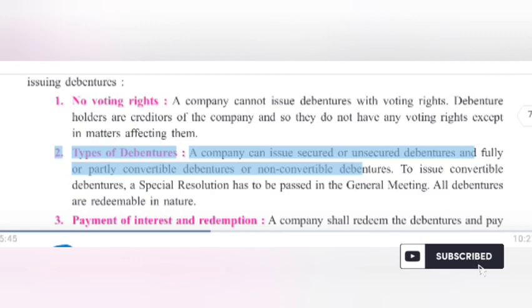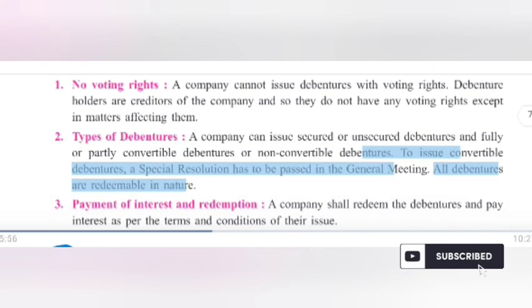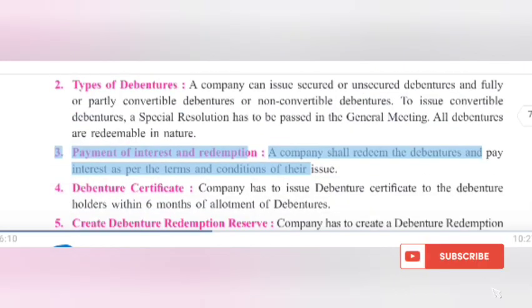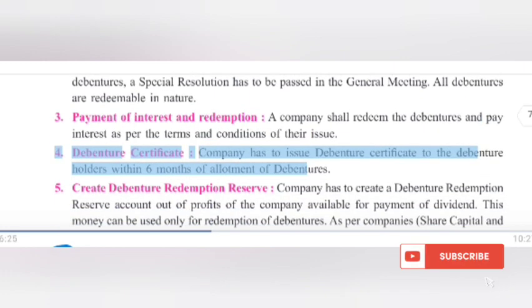2. Types of debentures. A company can issue secured or unsecured debentures and fully or partly convertible debentures or non-convertible debentures. To issue convertible debentures, a special resolution has to be passed in the general meeting. All debentures are redeemable in nature. 3. Payment of interest and redemption. A company shall redeem the debentures and pay interest as per the terms and conditions of their issue. 4. Debenture certificate. The company has to issue debenture certificates to the debenture holders within 6 months of allotment of debentures.